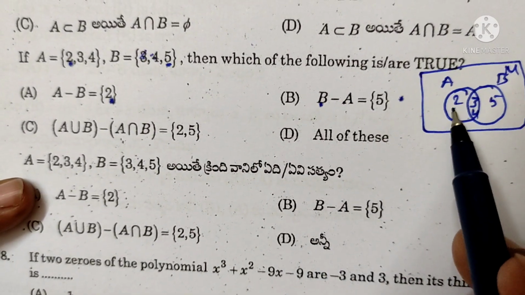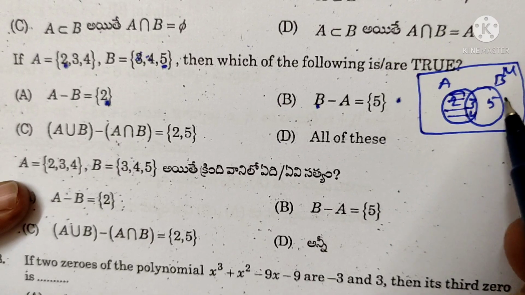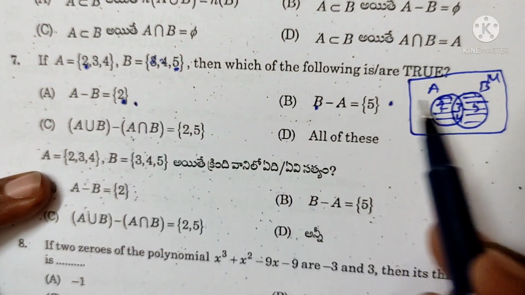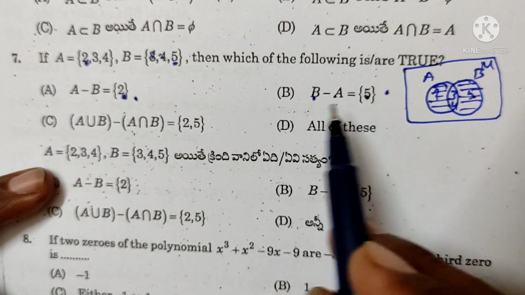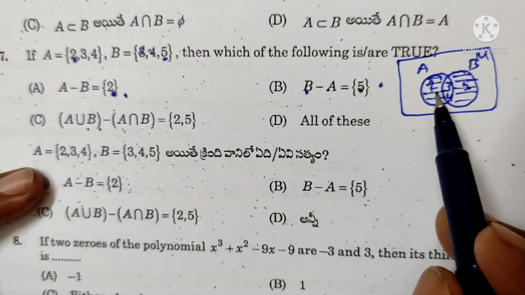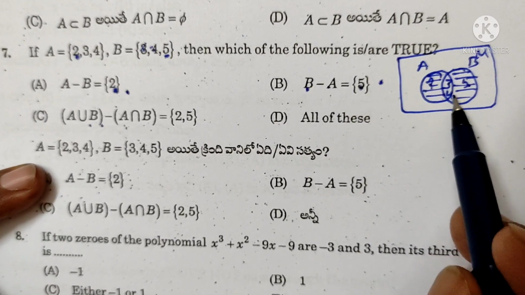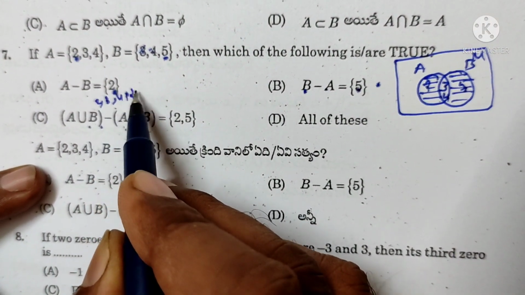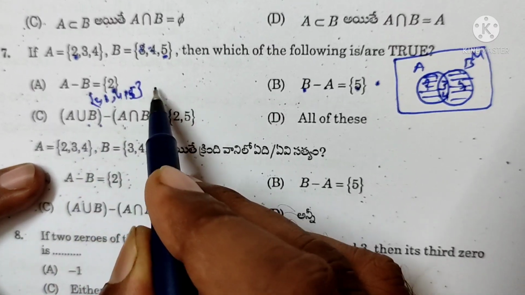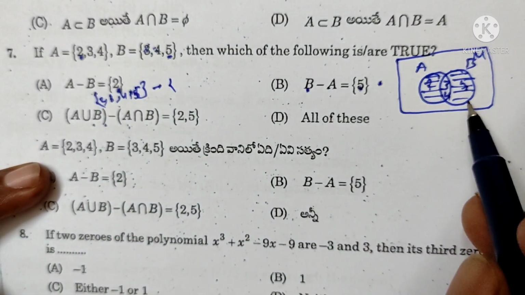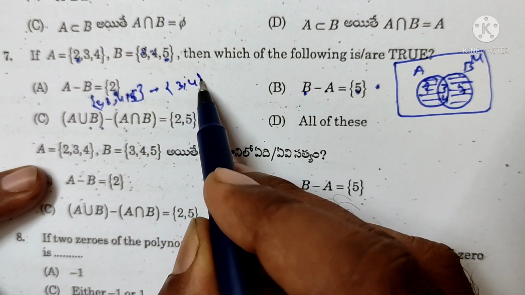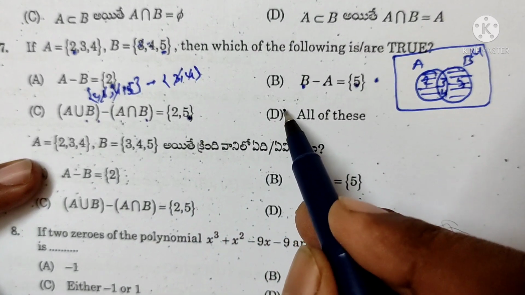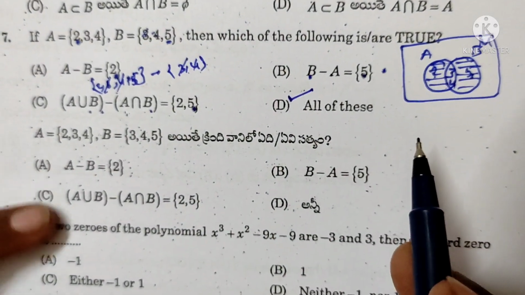The shaded region is A minus B, and the other shaded region is B minus A. A minus B is the set {2}, B minus A is the set {5}. A union B is all the elements 2, 3, 4, 5, minus the set A intersection B, which is 3 and 4. Except the common elements, the remaining elements are 2 and 5. So option D is correct, all of these.